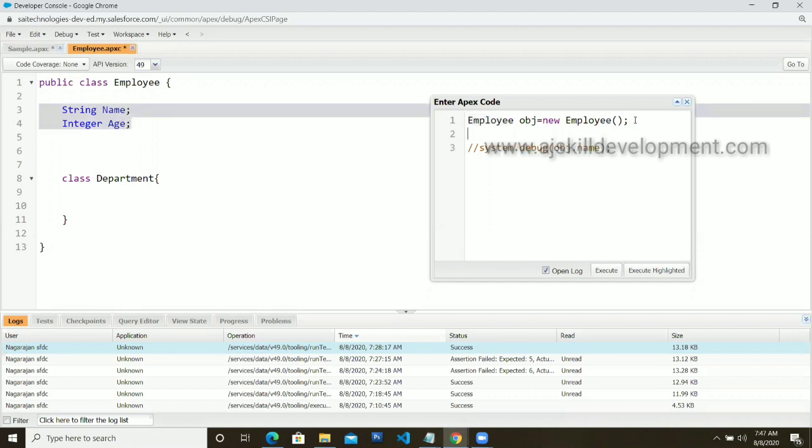So this is a private member. If that is the case, I can't set a value from here. Object dot name is equal to, okay, let's say my employee name is Suresh. I can't do it like this. So now, how will you accomplish this task? I need to store name and age. How can you do this? Anyone? This is private, okay? So I can't access it. I want to store the name into my employee record, but I can't do this because it's private.